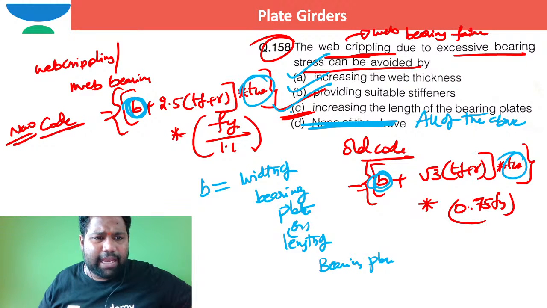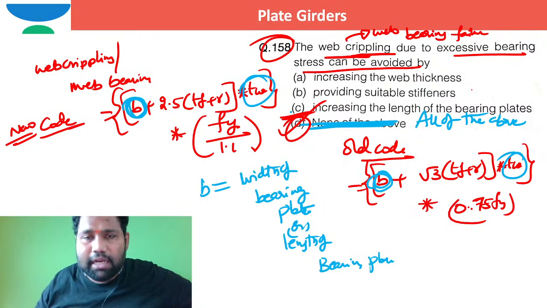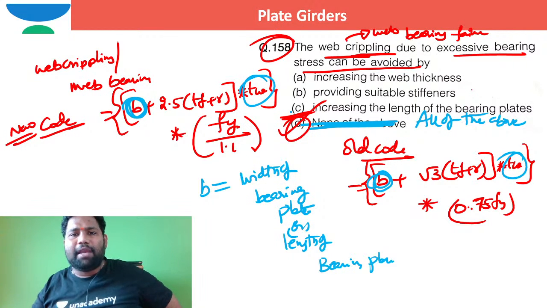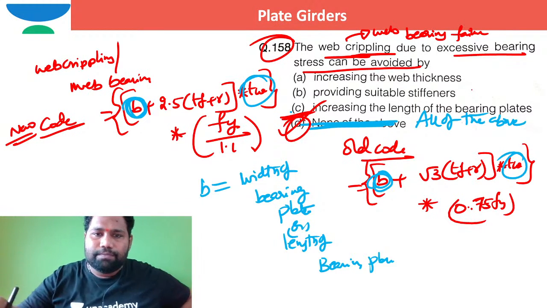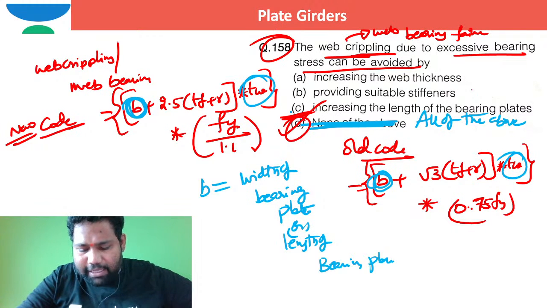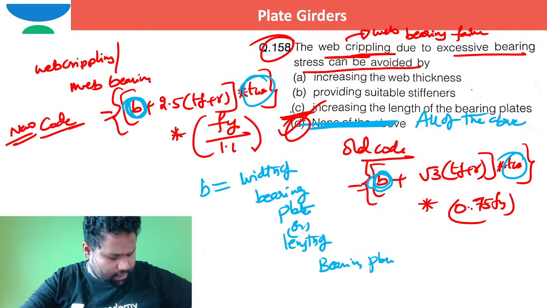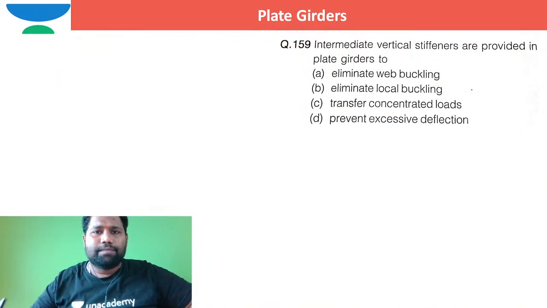So I can directly pick the option D for Detroit. All the above are correct in stopping this web crippling failure. Can I move to the next question? Yes, moving to the next question.